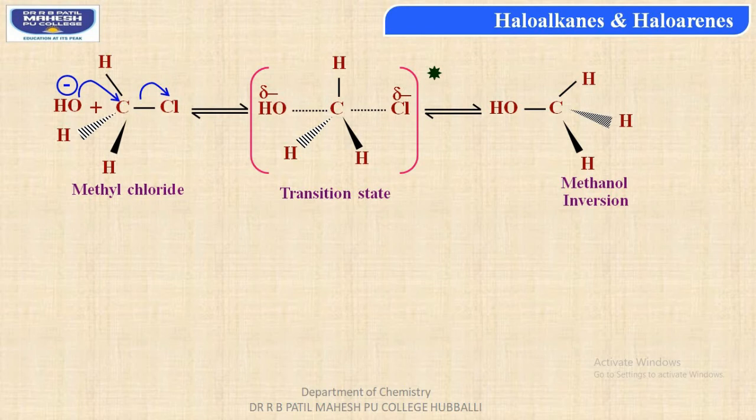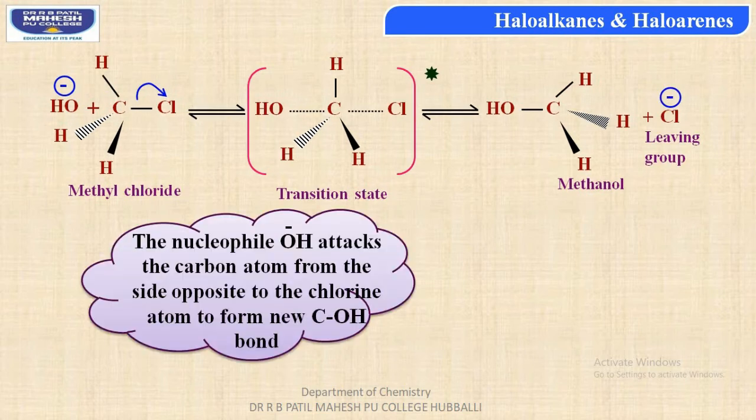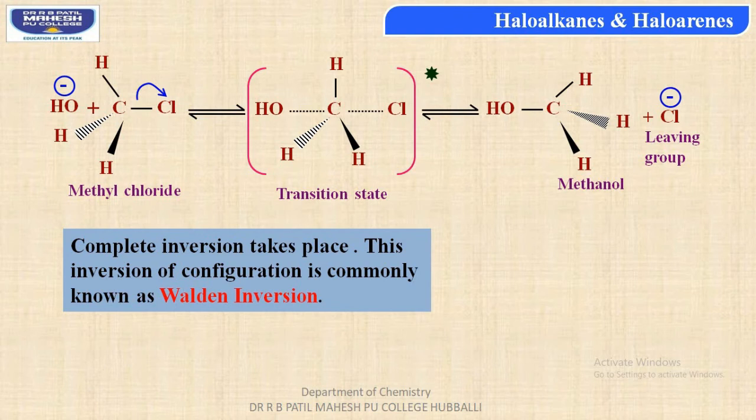In this case, inversion of methyl group occurs. As a result, SN2 reaction results in inversion of the molecule. The nucleophile OH minus attacks the carbon atom from the side opposite to that of the chlorine atom to form a new carbon-OH bond, which can be observed in the transition state. So this results in complete inversion of the configuration.